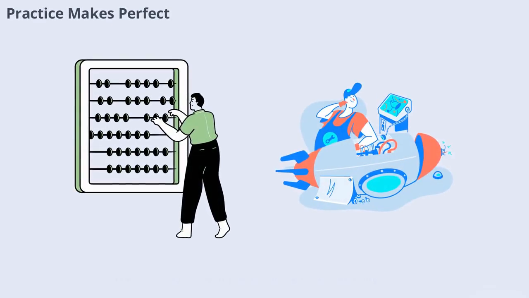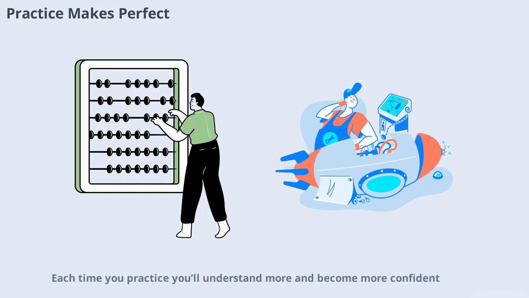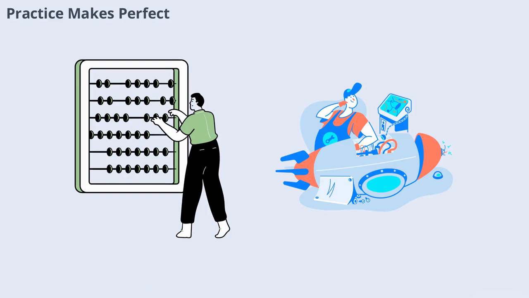The best way to learn programming is by practicing. Try writing small programs every day. Experiment with new ideas and don't be afraid to make mistakes. Each time you practice, you'll understand more and become more confident. Programming is a skill you build over time.